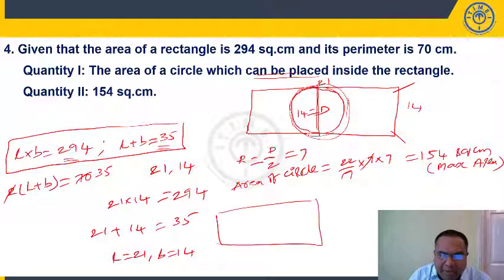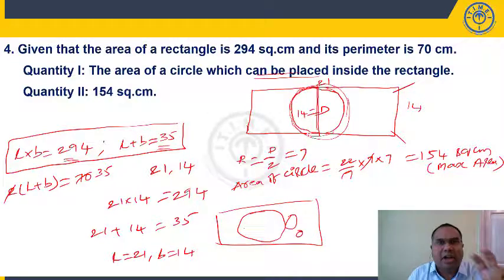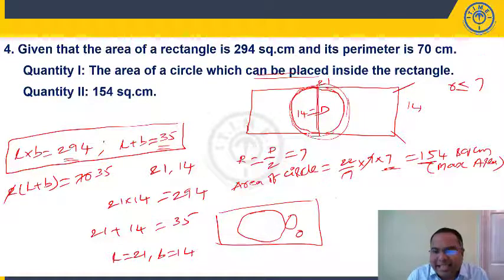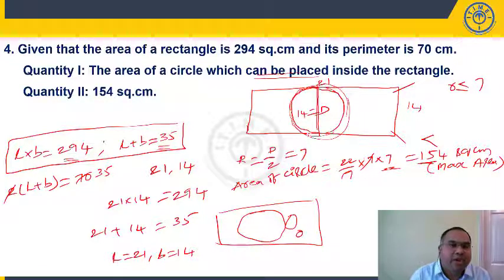Now, apart from that, you can put a circle like this, like this, like this. You will get all small circles, right? So what happens? The radius will be a maximum of 7, or I can say less than or equal to 7 centimeters. When I am taking 7, I am getting 154. If I take less than 7, my area will be less than 154. So here, the value I am going to get for area is less than or equal to 154 square centimeters. I will get either 154 or less than 154.